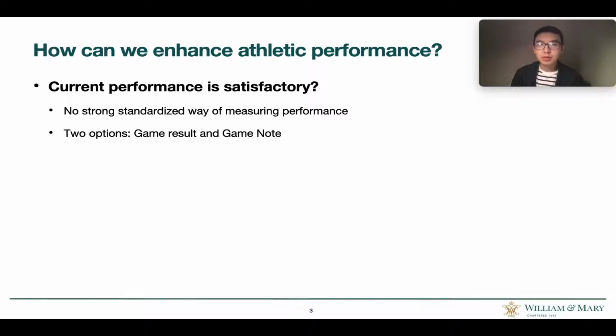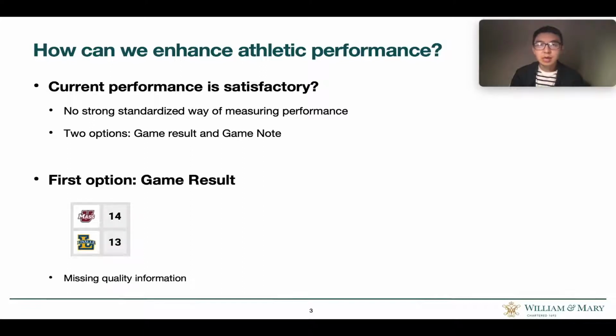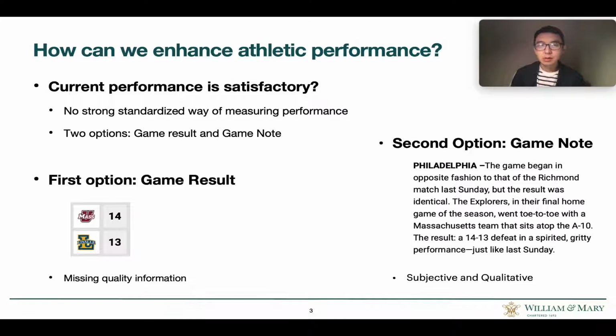Two methods can be used. First, game results do not evaluate the actual quality of performance. For example, a team could play well in a losing game and vice versa. Second, game notes are short narratives summarizing what occurred during the game. In game notes, we can see that the losing team played well against the high-ranked team. However, it is subjective and qualitative, so we need a better performance indicator.